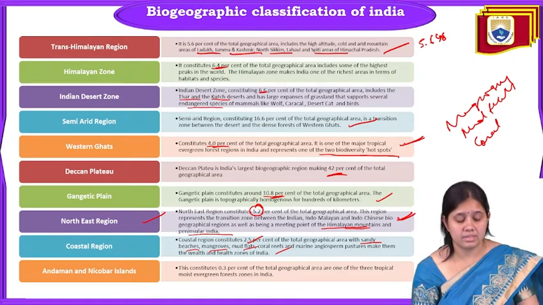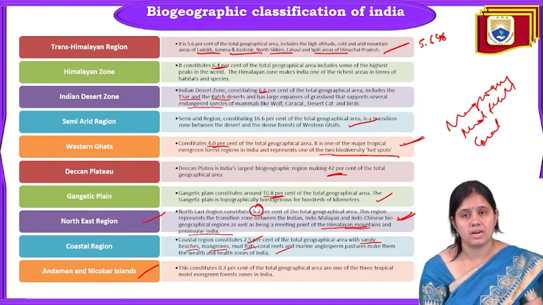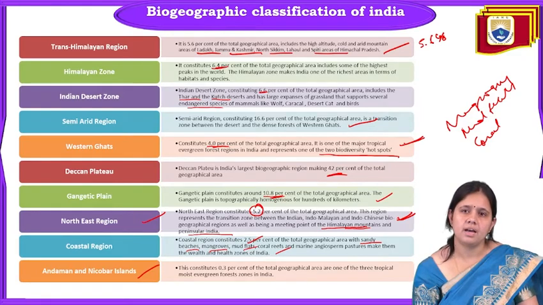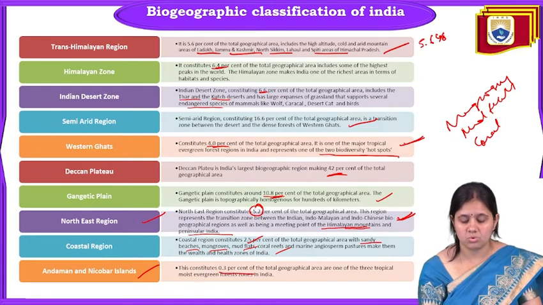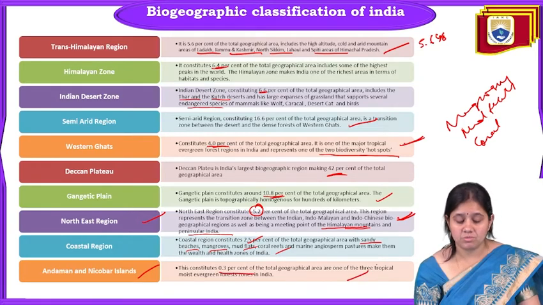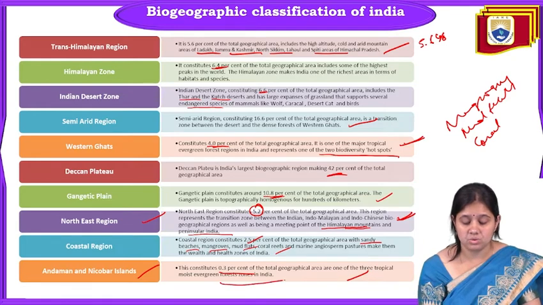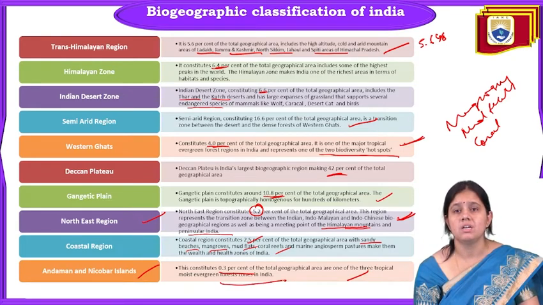Now comes the next, the Andaman and Nicobar Islands. Islands are also there in India. We are rich in islands also, and they constitute 0.3% of the total geographical zone, and it is one of the 3 tropical moist evergreen zones in India. So this is all about the Andaman and Nicobar Islands.